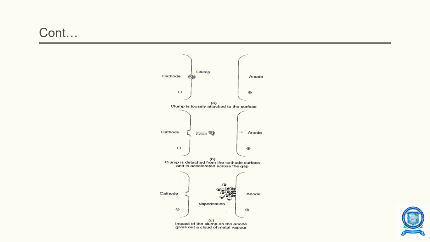Here you can see how the clump is initially formed and travels from cathode to anode. This is how vaporization occurs, and now it forms a path for conduction. This is how the breakdown occurs by clump theory. Thank you.